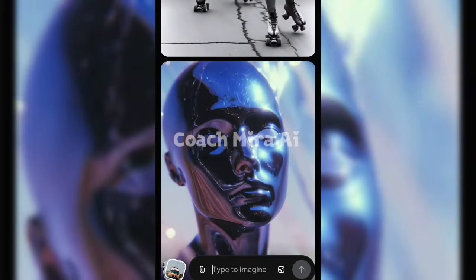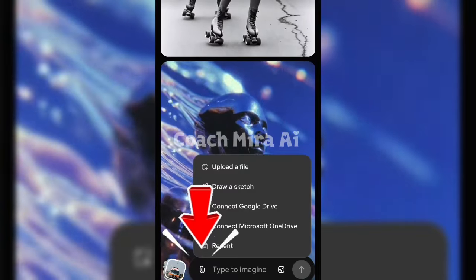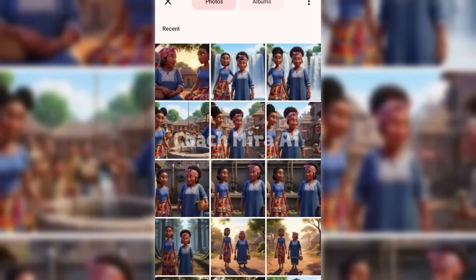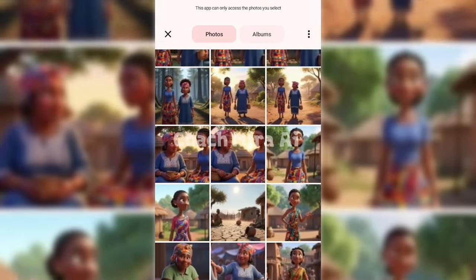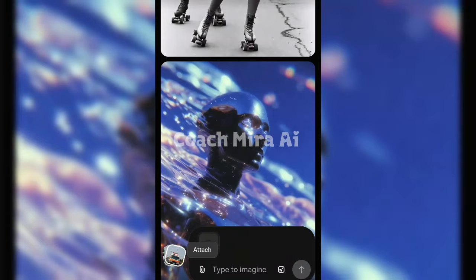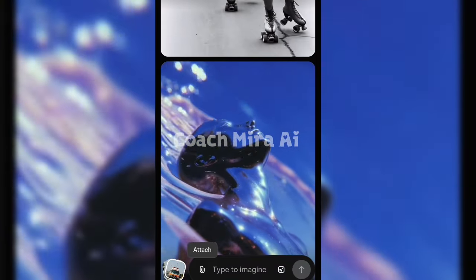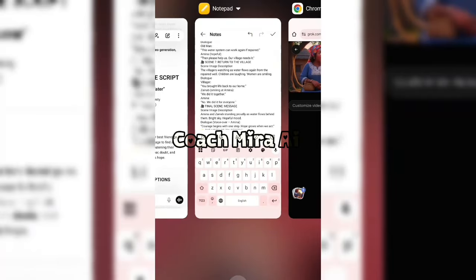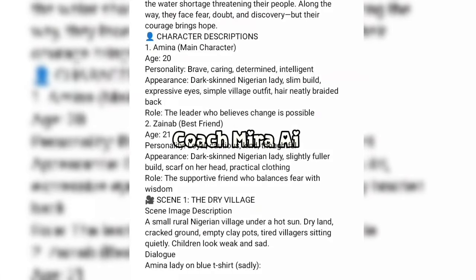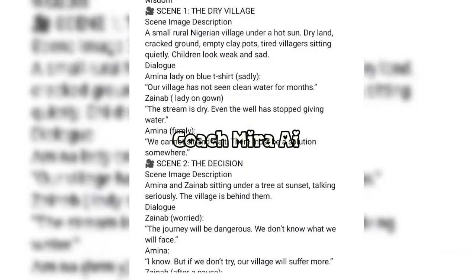So I'm going to click here. This is the icon where you upload your file. So I'm going to select upload file and I'm going to select my first image. Okay, so this is the first image where Zainab and her friend were conversing, while it's still loading. So for scene 1, all we have to do is to copy our dialogue for scene 1.